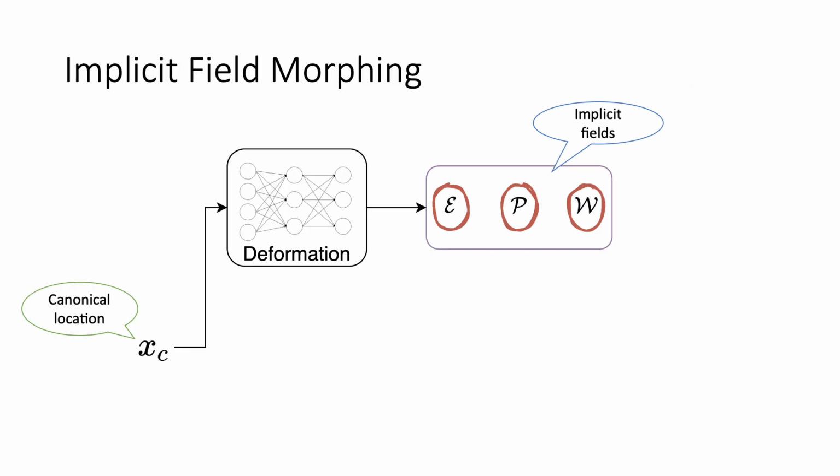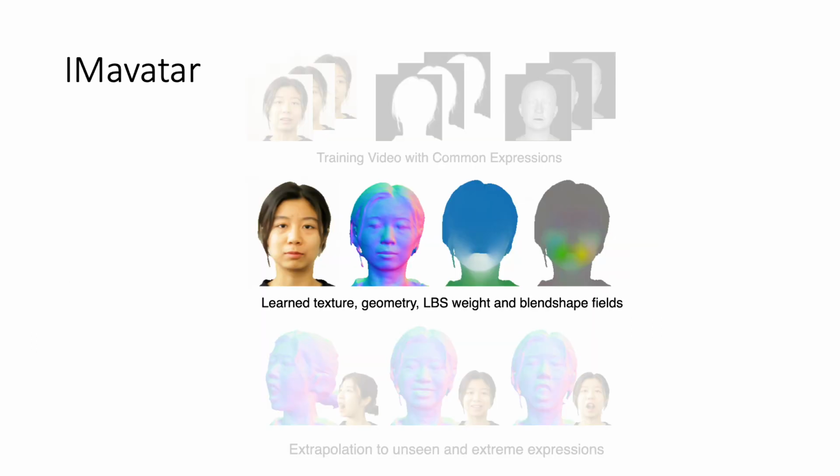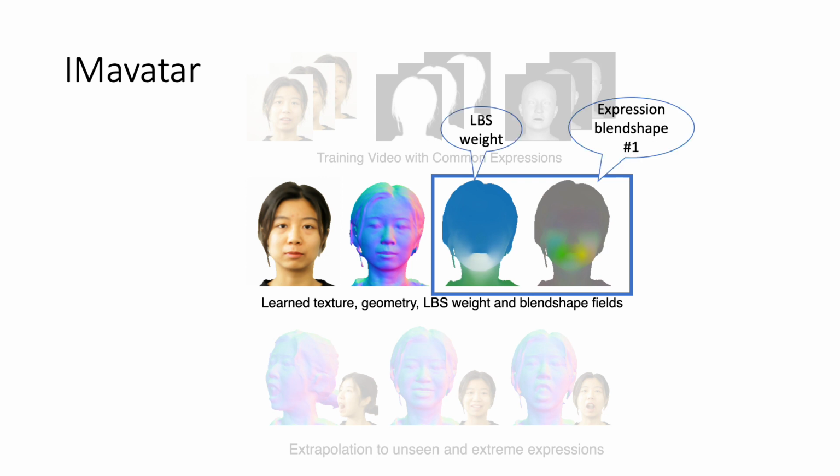We represent the blend shapes and skinning weights as continuous fields and formulate our deformation in a similar way to Flame via implicit morphing. Given the target pose and expression parameters, we can calculate the deformed location for each canonical point. In summary, IMavatar is parameterized via the canonical texture, geometry, and deformation fields. In the blue box, we show the learned skinning weight and the learned blend shape for an example expression.